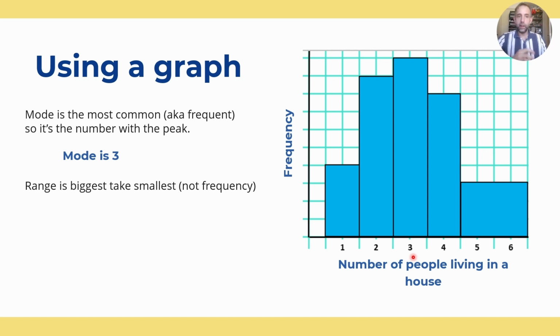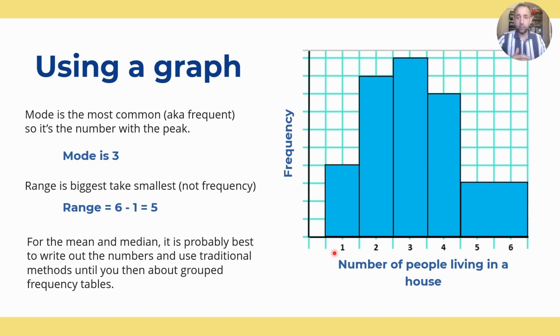The range is the biggest, take the smallest as well, and we're not focusing on frequency. So the most people living in a house is over here. The smallest amount of people living in a house is there. So the range is 5, okay? We're not looking at the heights of the bar to help us find the range.